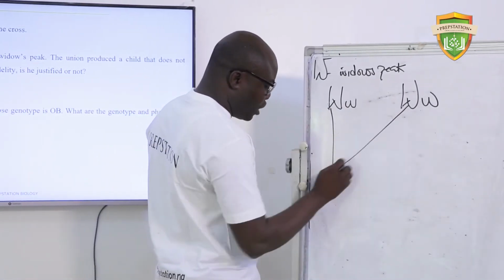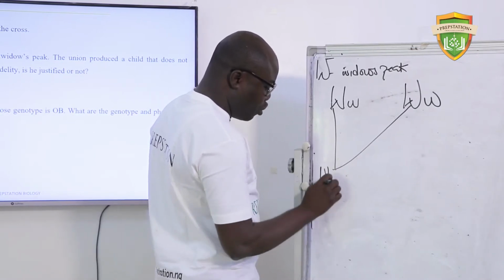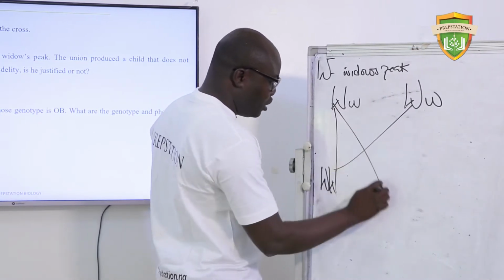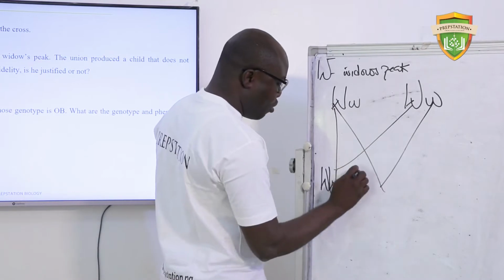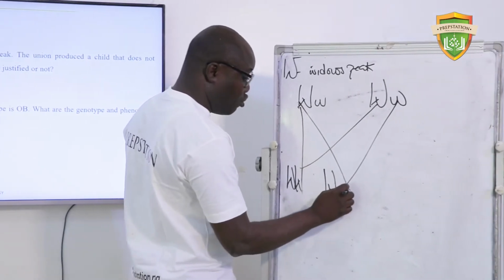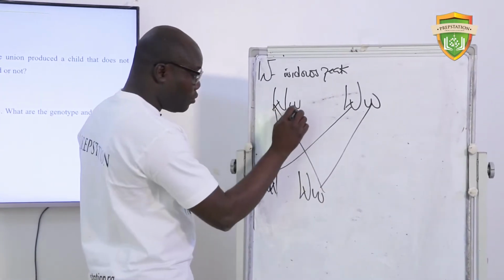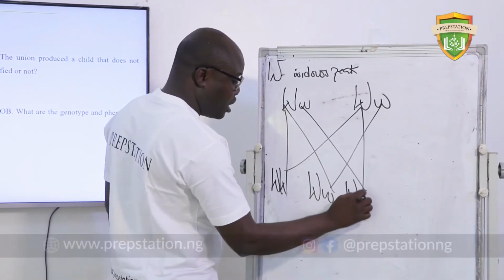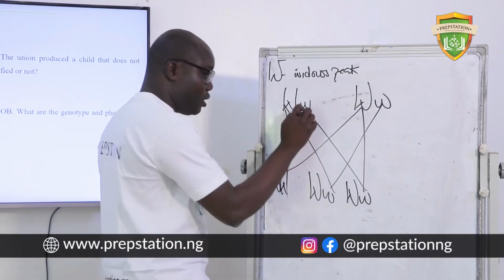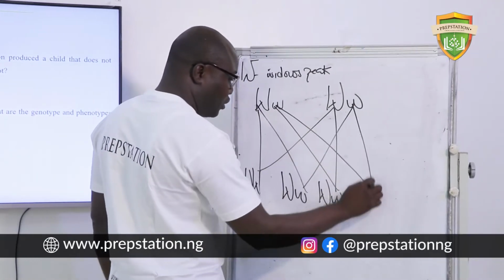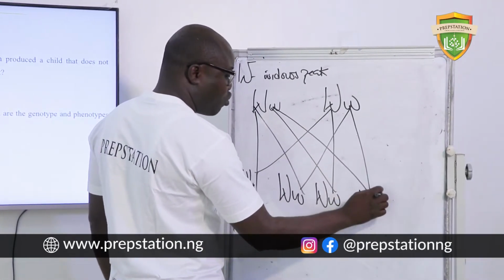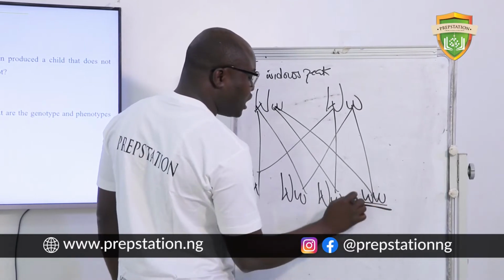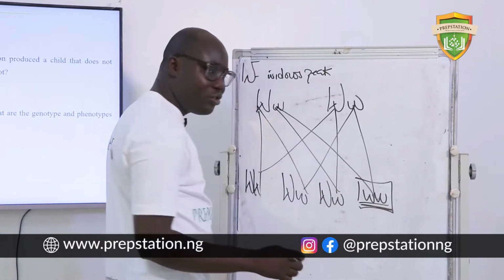This one and this one will give us homozygous dominant. This one and this one will give us what? Heterozygous dominant, same as the parent. Then this one and this one will also give us heterozygous dominant, just like the parent too. And this one and this one will give us what? Homozygous recessive. So this is the child that is causing the issue.